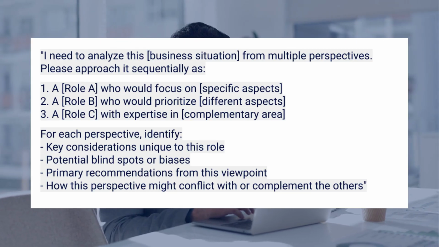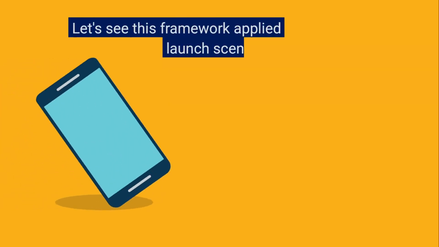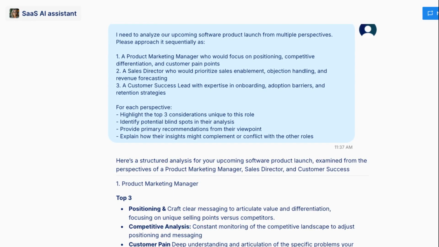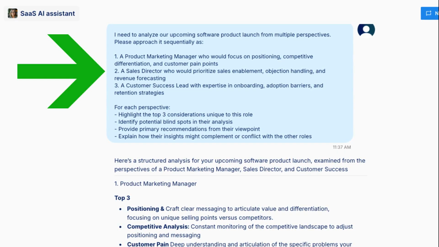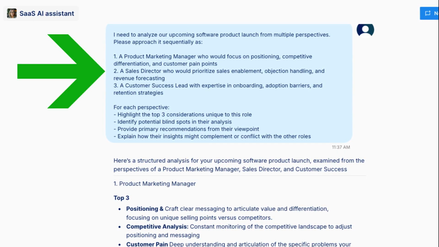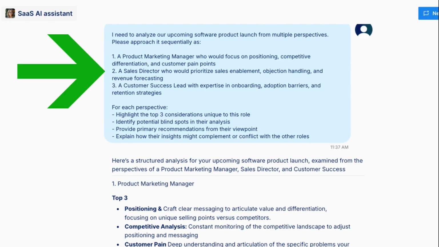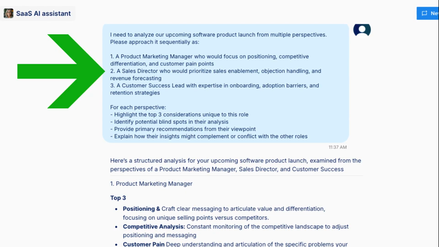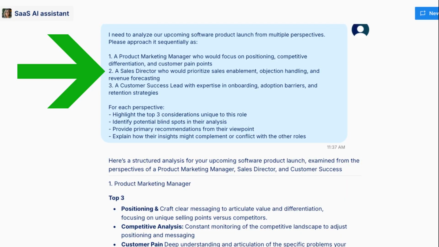Prompting different personas to get unique perspectives on a topic can be super helpful. Let's see this framework applied to a product launch scenario. Here, devs.ai acts like different experts, one after the other, to give us a full picture that one point of view couldn't. We tell it to watch out for each role's possible biases and disagreements. This way, we get a smarter look at how different teams might see the same thing in their own way.